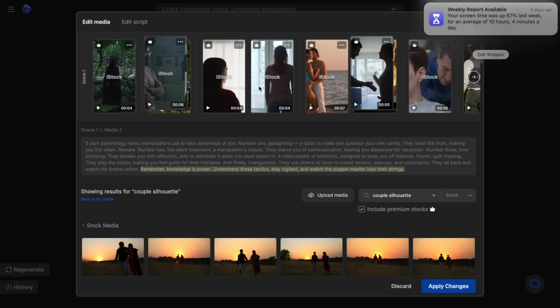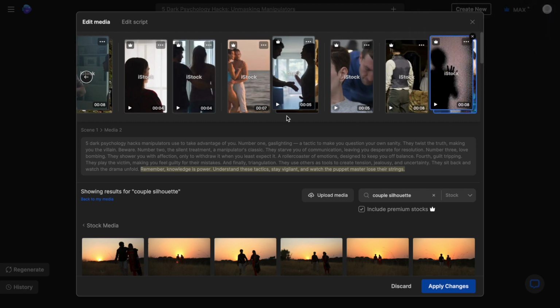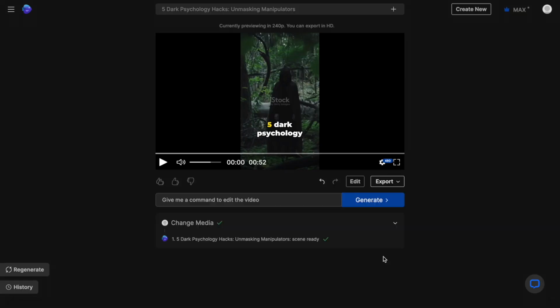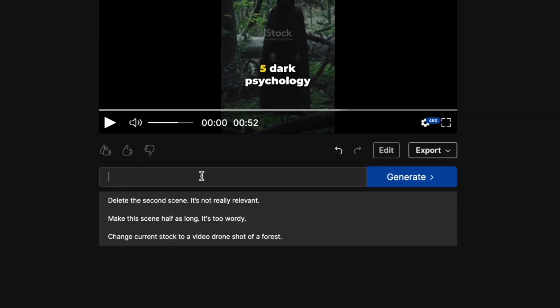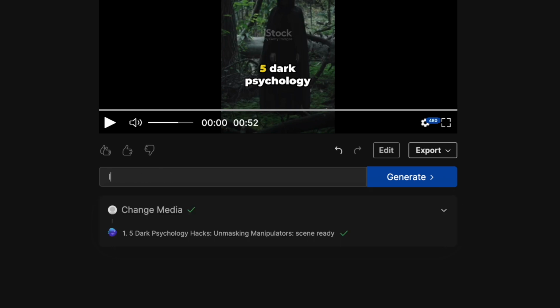Now we come to the best and the easiest way to make changes to your video. And this is actually perfect if you really want to automate the entire process. You simply need to use the command box to prompt the AI to make the changes you want. You can ask it to add, delete, or change scenes, rewrite certain parts of the script, change the music, increase or decrease the volume, change the theme, switch up the media, and so much more. I, for instance, want to make the music more dramatic.